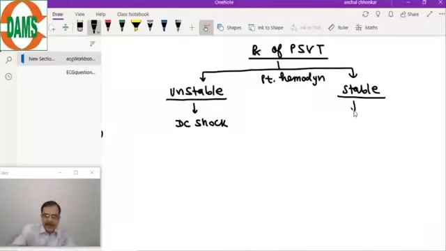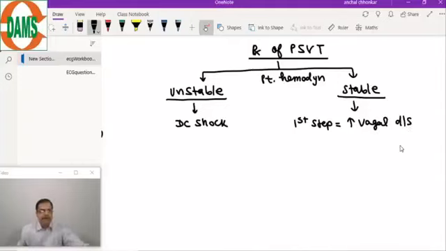And in stable patients, we will try to block the AV node conduction by a natural method first. So the first step in the emergency is to increase vagal discharge, by carotid massage.